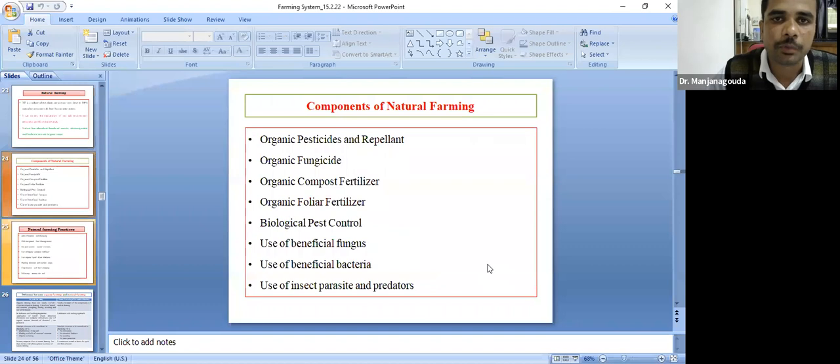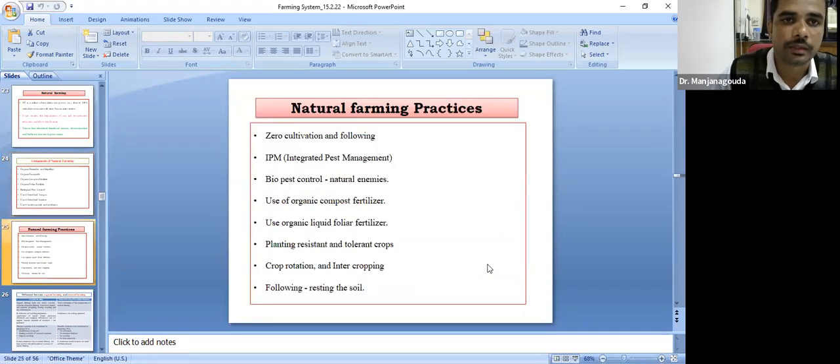These are all the different components included in the natural farming system: organic pesticides and repellents, organic fungicide, organic compost, use of beneficial fungi and bacteria, all the organic components, and the use of insect parasites and predators are included as components in natural farming.